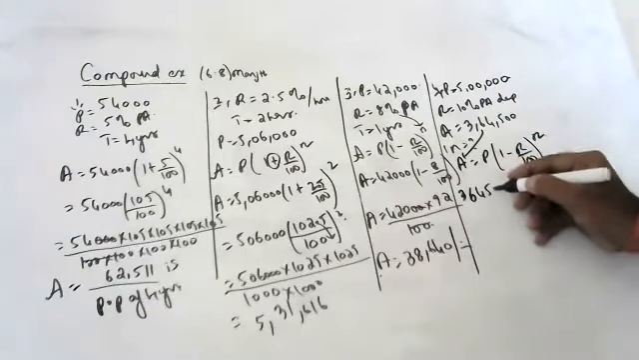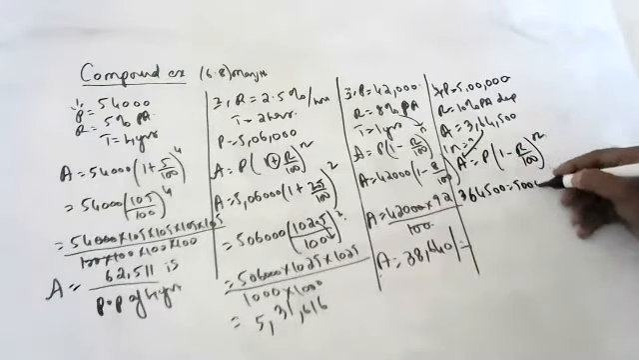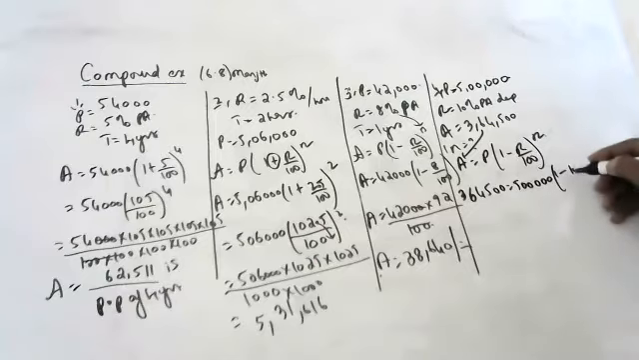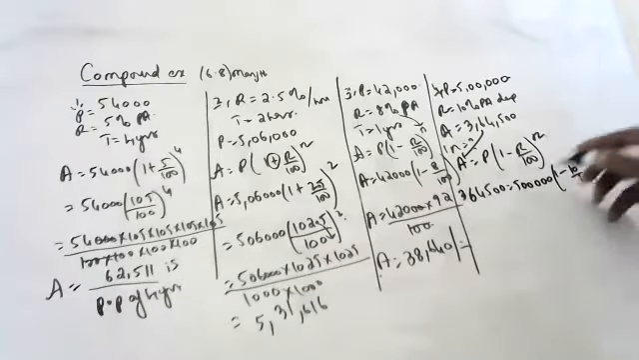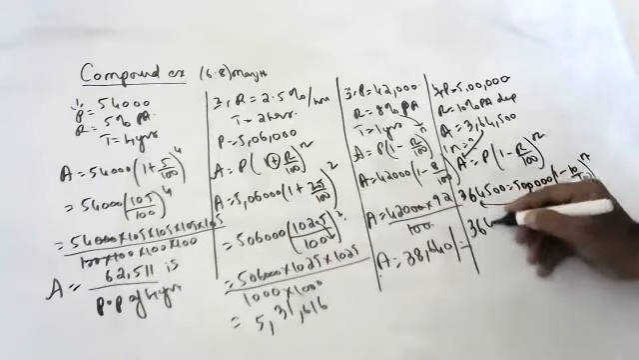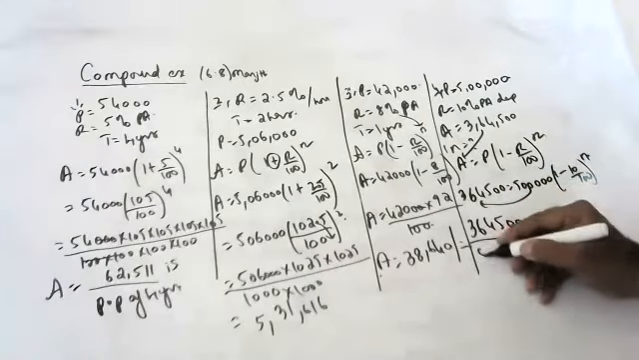3,64,500 is equal to 5 lakhs into (1 minus 10 by 100) whole to the power n. 5 lakhs will go down.